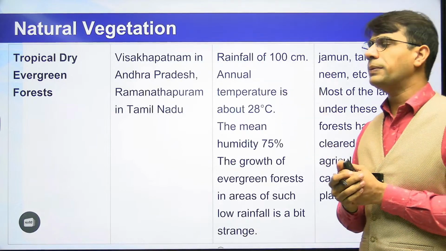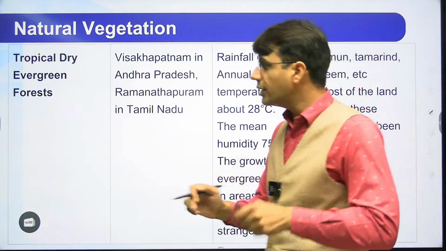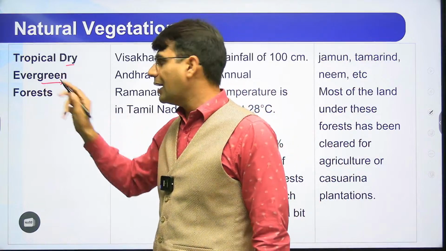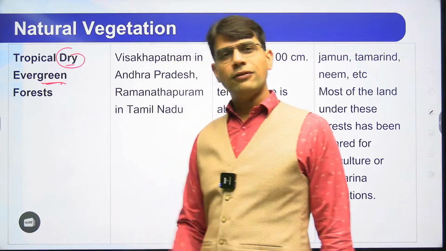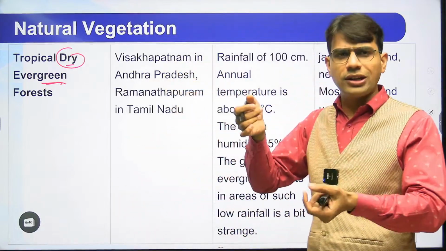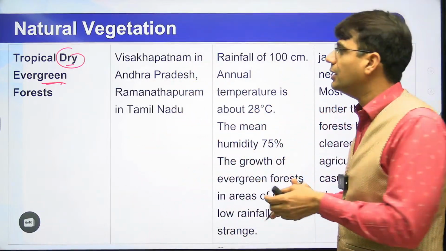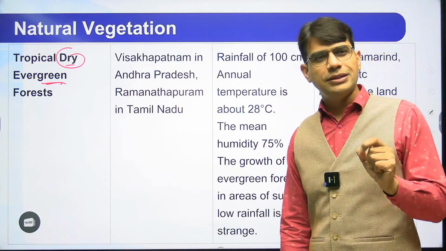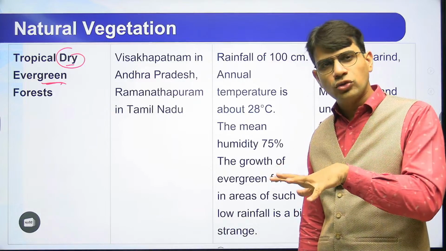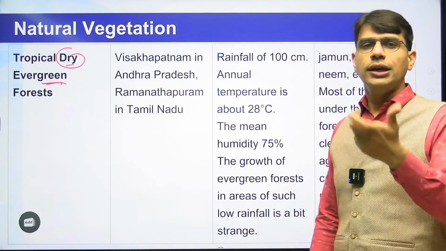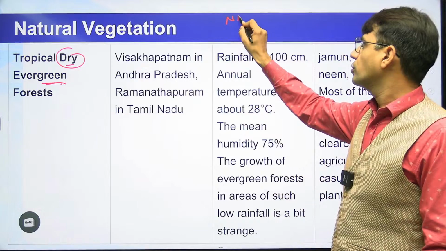Then it comes to tropical dry evergreen. Can you see the word? We are looking at tropical dry evergreen. You may be thinking, sir, there is the word dry and even the word evergreen. What does it mean? Dry or evergreen? How can it be possible? Actually, dry evergreen simply means this area doesn't receive rainfall in the southwest monsoon, but it receives rainfall at the time of the northeastern monsoon.